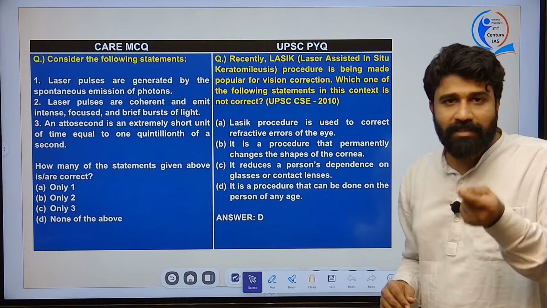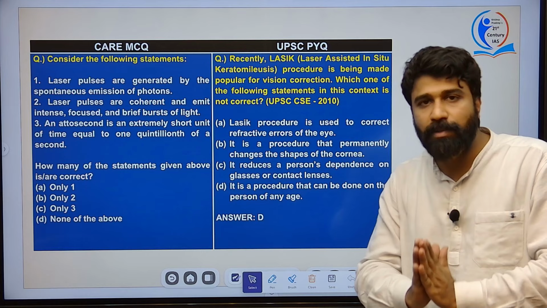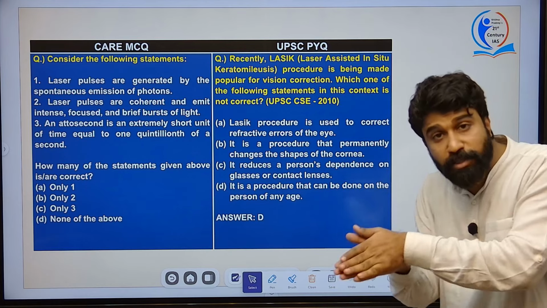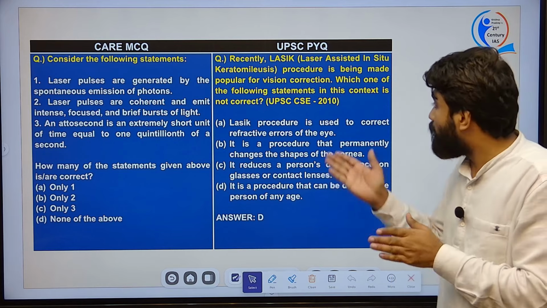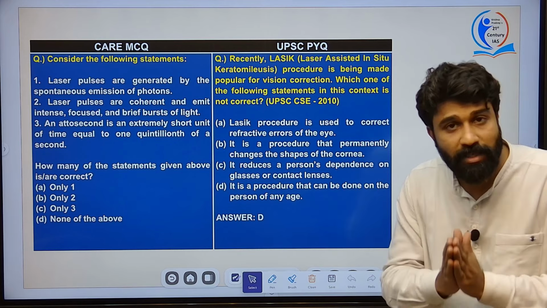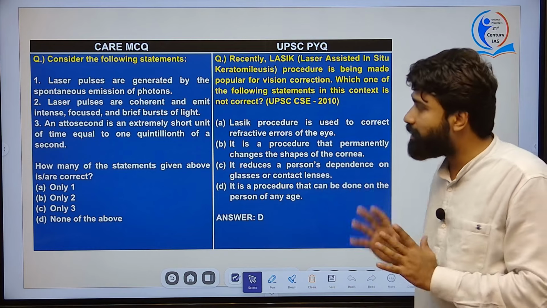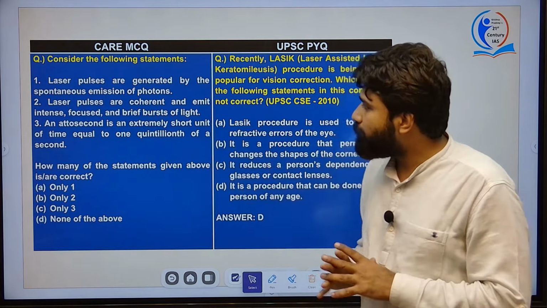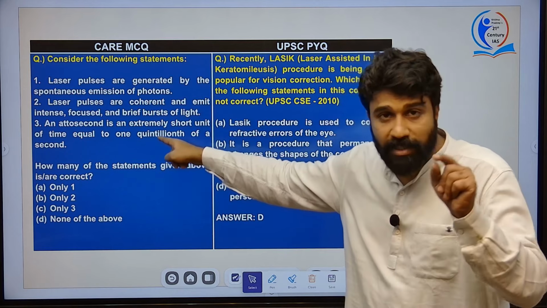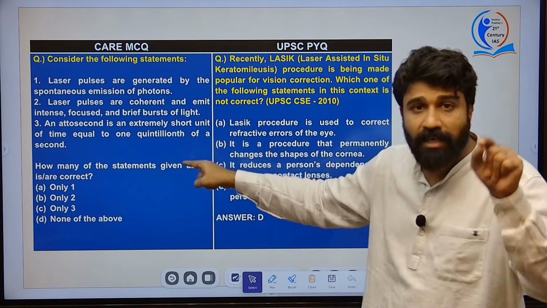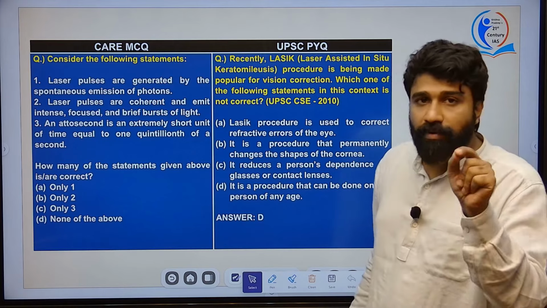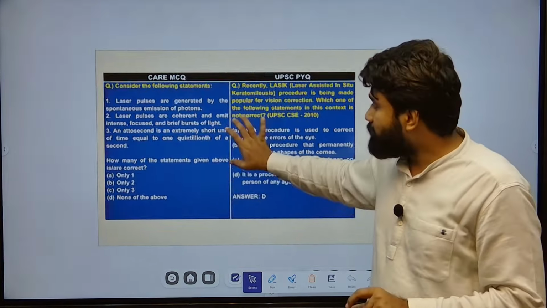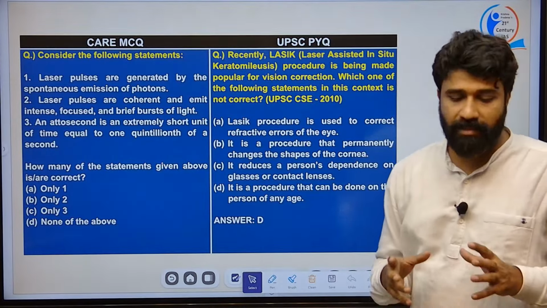Your fundamental understanding of basic science is important to understand the current happenings, which UPSC asks about, like the Higgs boson particle in the 2018 mains, and also the preliminary examination UPSC 2010 asked this kind of fundamental question, right? Laser pulses are coherent and emit intense focused light. The second statement is correct, but I have explained the third statement, which is the core part of this article, that the recent Nobel Prize winners found out.